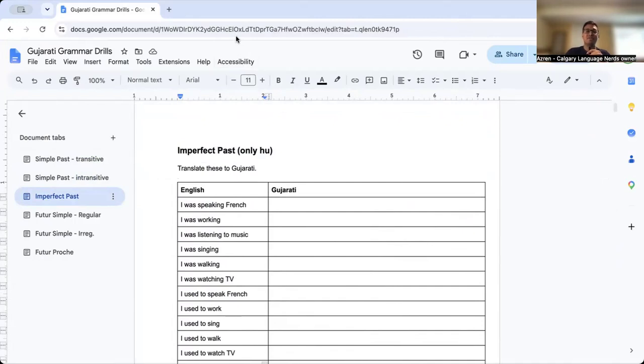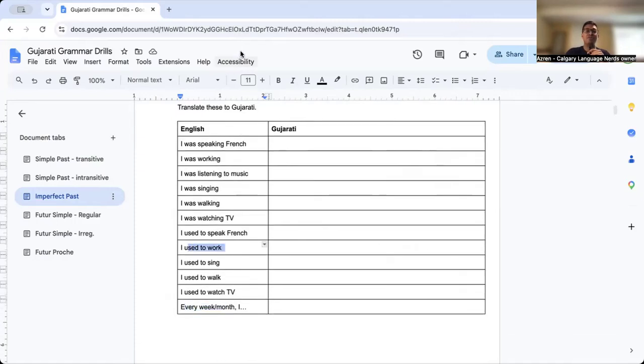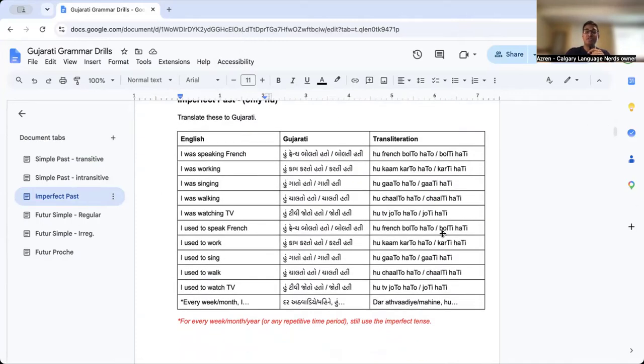For those that have a more advanced level, I'll share a couple of little nuances. These are completely optional. If you didn't even know them, it doesn't make a difference. But if you want some more advanced knowledge, anytime you want to say used to, like I used to work, I used to speak, one option that also works very well is you can just drop the hatto or the hati. So hu bolto, and I drop the hatto, that means I used to speak. Hu kam karto, that means I used to work. That's another option, a more advanced optional way to say used to.